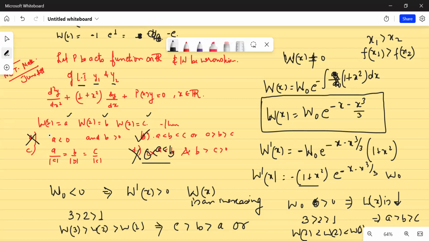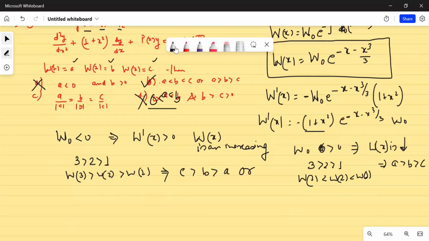ऐसा हो ही नहीं सकता कि किसी एक पॉइंट पे Wronskian नेगेटिव आ जाए, दूसरा पॉइंट पॉजिटिव आ जाए, because if at one point it is negative, if at one point the Wronskian is negative, then the Wronskian is negative throughout, and if at a single point it is positive, then the Wronskian is positive throughout. Now what about this option?